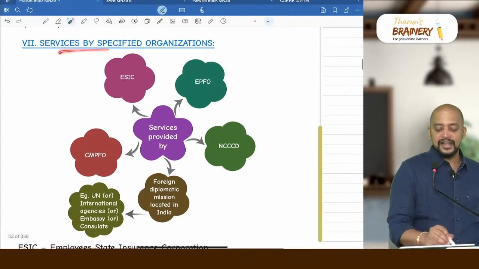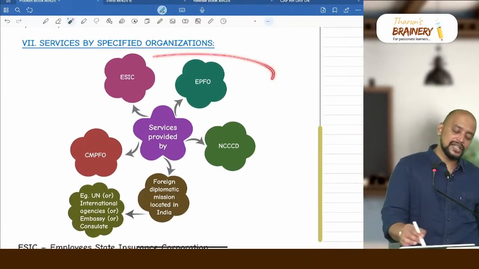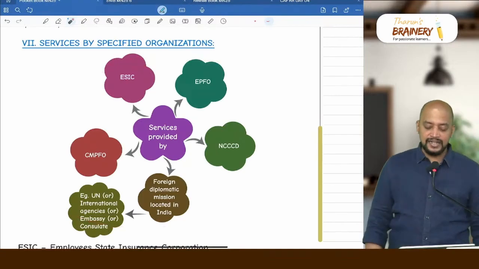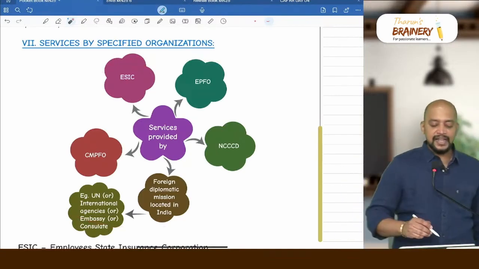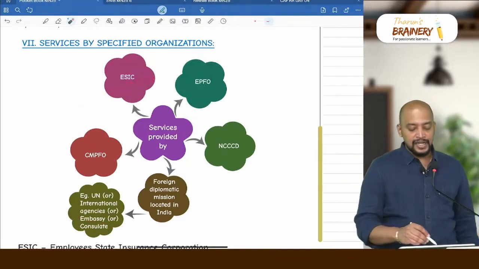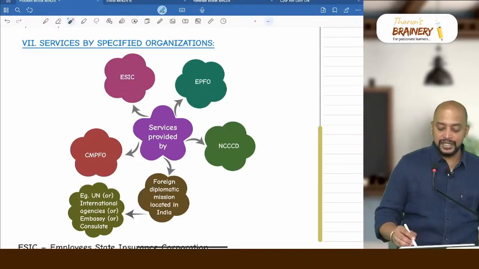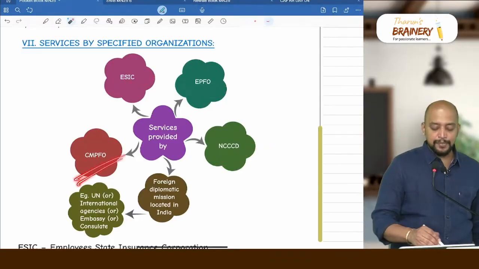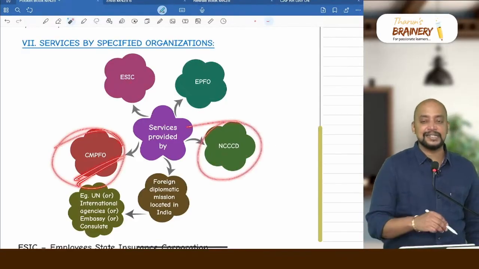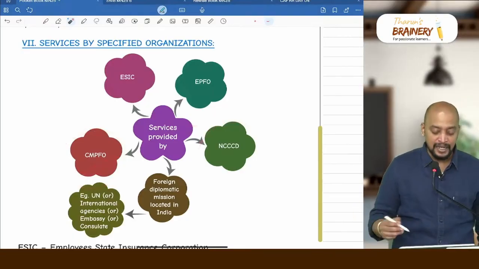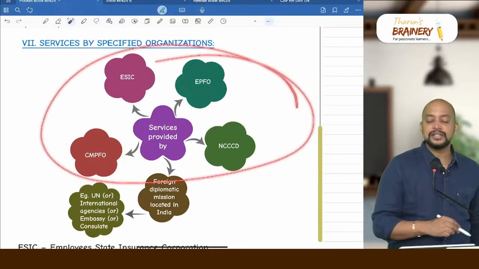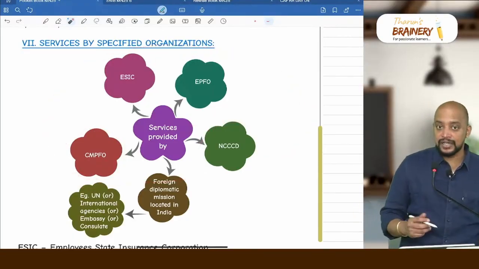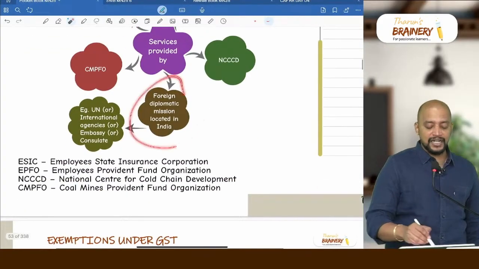Then services by specified organizations. So these are the specified organizations, that is services provided by Employee State Insurance Corporation, Employee Provident Fund Organization, NCCCD and CMPFO, that is Coal Mine Provident Fund. NCCCD is National Center for Coal Chain Development. So all these organizations, if they collect any amount, that will be exempted, including Foreign Diplomatic Mission in India.